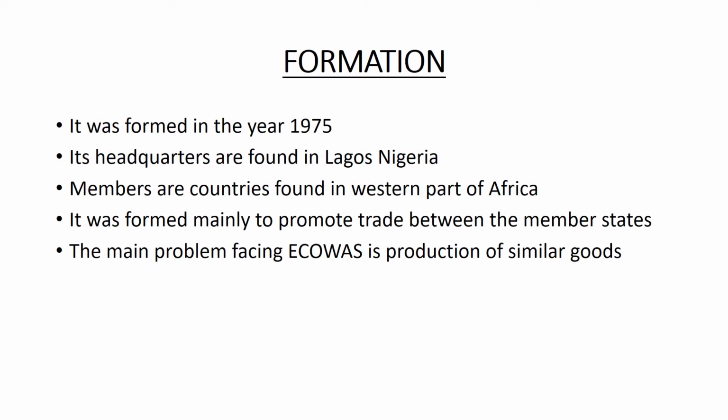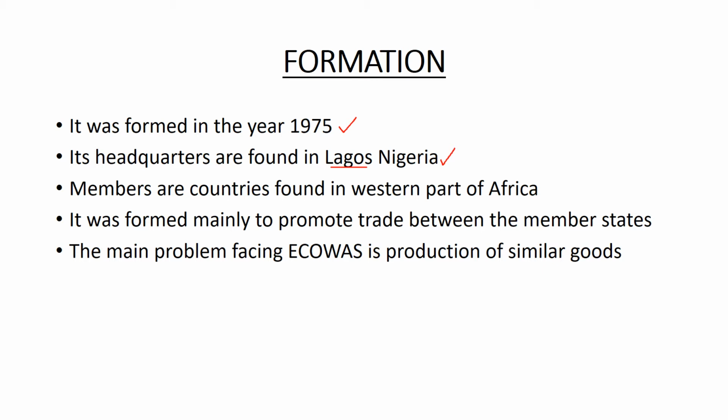Starting with the formation of ECOWAS, this is a trade organization which was formed in the year 1975. 1975 is when ECOWAS was formed. ECOWAS, also known as Economic Community of West African States. And the headquarters of ECOWAS are found in Lagos. Remember, Lagos is in Nigeria. That's where the headquarters of ECOWAS are found.